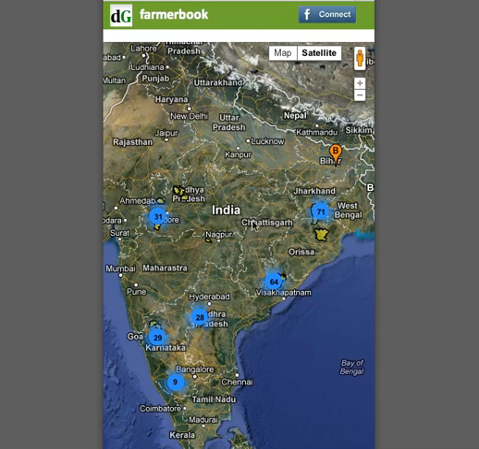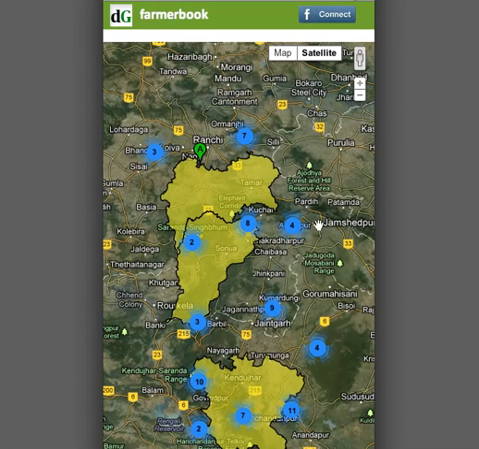The landing page for FarmerBook shows us a map of India with various clusters of villages in which we work. So here you can see the villages in Western MP, Madhya Pradesh, and these are the villages in Orissa, Andhra Pradesh, Karnataka, and so let's just zoom in and look at this particular cluster in Orissa.